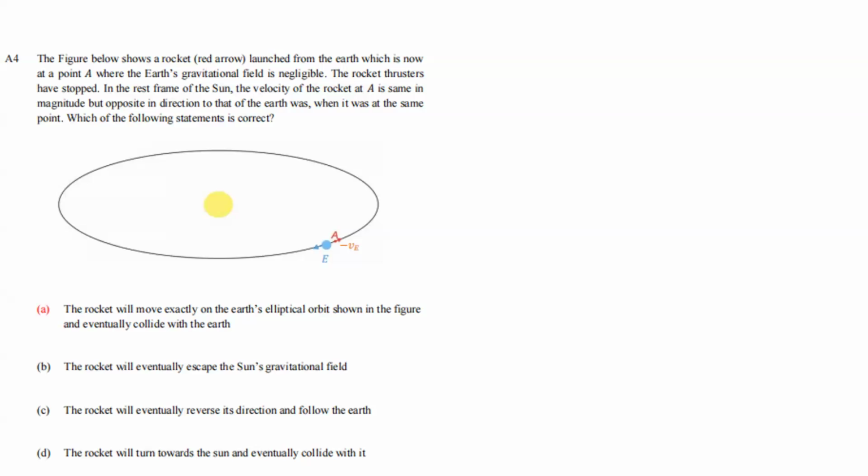The velocity reversal corresponds to a change in the orbital parameters. Specifically, if an object reverses its velocity vector relative to its central body, its energy remains the same.